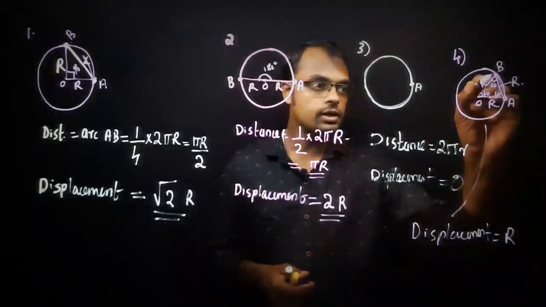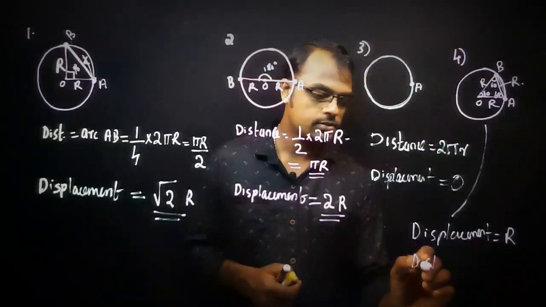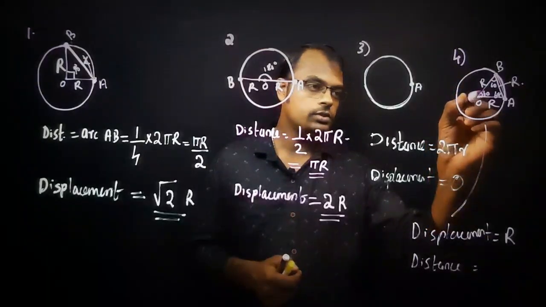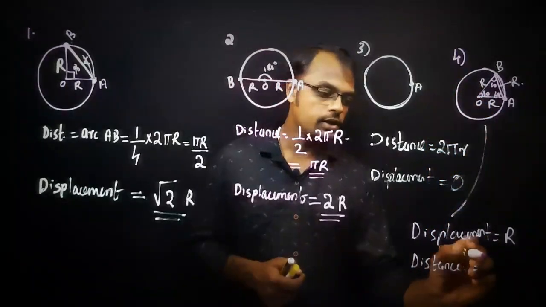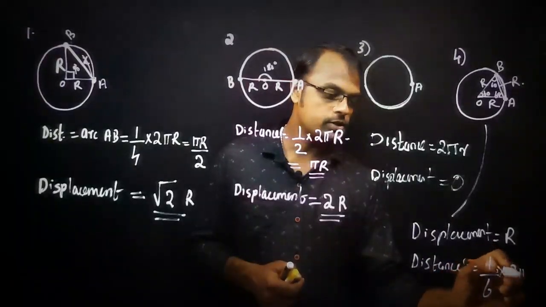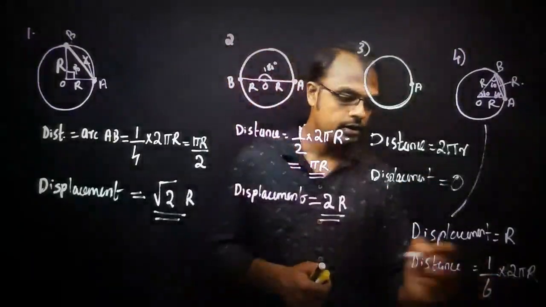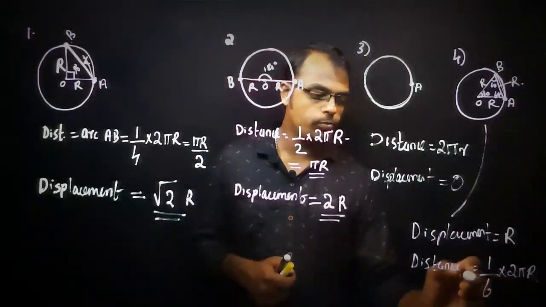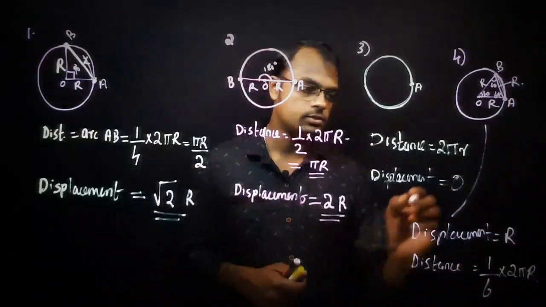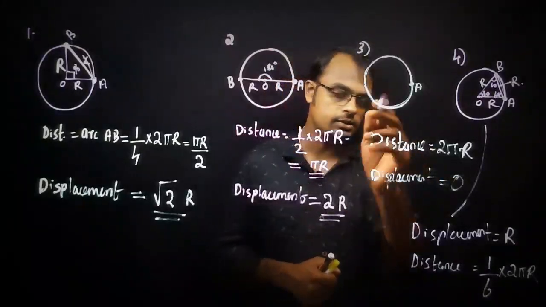Now what is the distance it traveled? If the total angle is 360 degrees, and this angle is 60 degrees, we can write it as 1 by 6th of the circumference, which is 2 pi r. So the answer becomes 2 pi r divided by 6. Here this is not small r, we are taking it as capital R in this example.